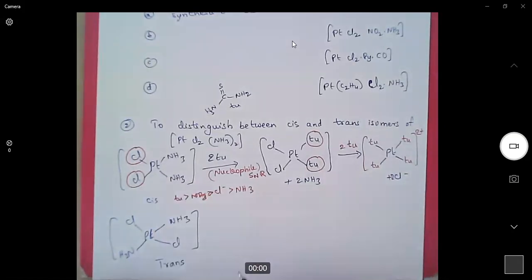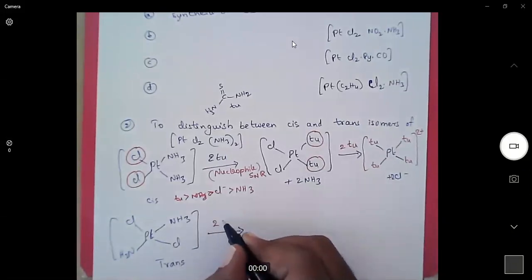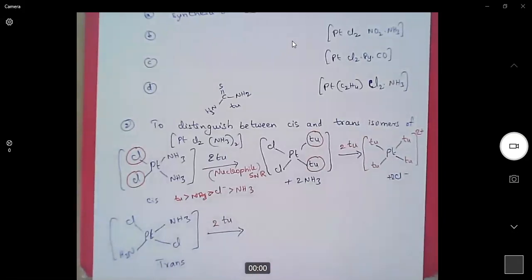Now, we will check this with the trans complex. When we take two equivalents of thiourea. See, in the trans complex, chlorine is trans to chlorine, ammonia is trans to ammonia. That means the trans ligands are the same.